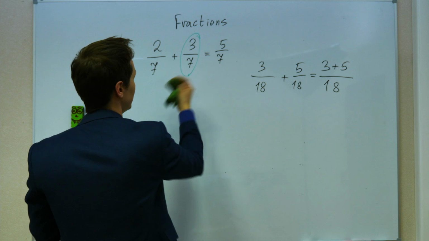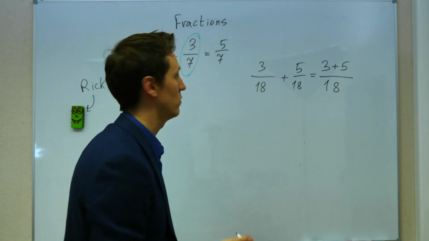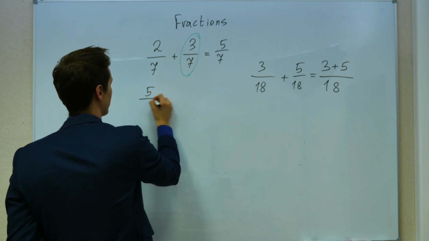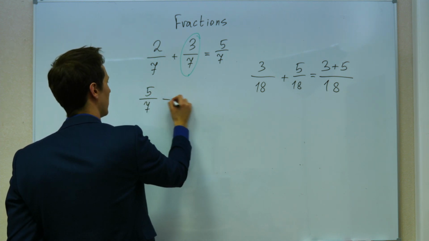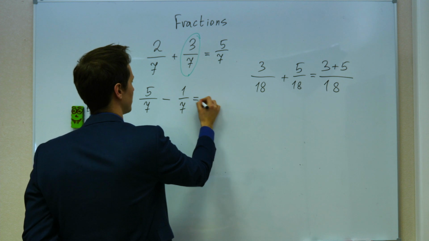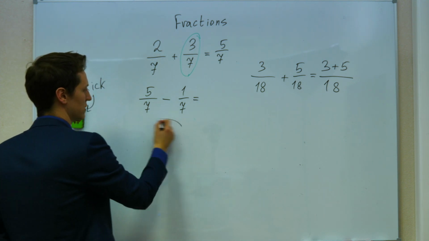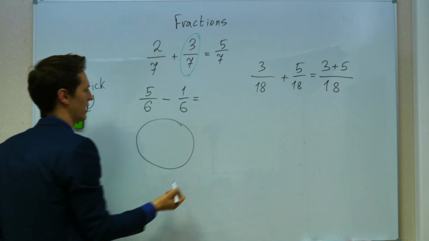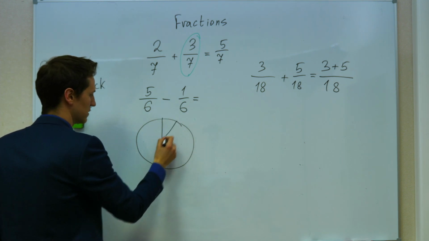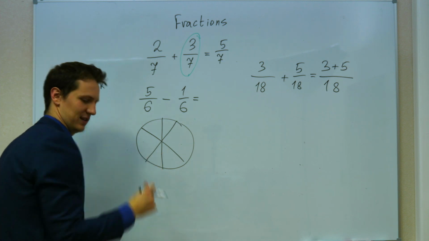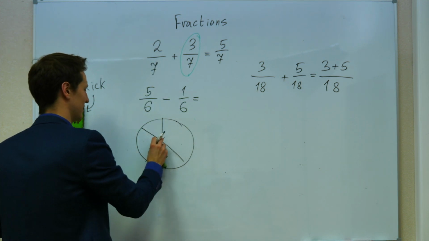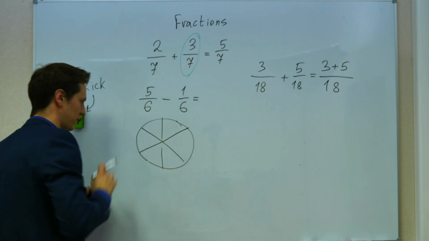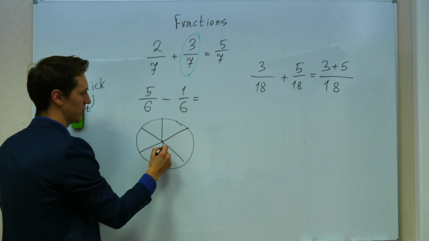We know how addition works. Now let's find out how subtraction works. For example, I'm going to subtract 5/7 minus 1/7. How much am I going to get? This is also obvious. Let's use 6 because it's easier to divide a pie into 6 parts. They're not equal again. Let's use a slightly different angle, and we're getting six equal parts.